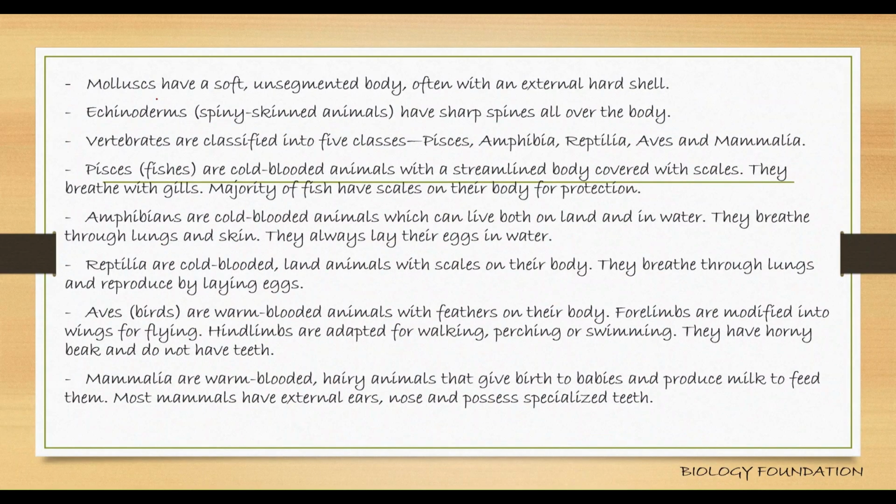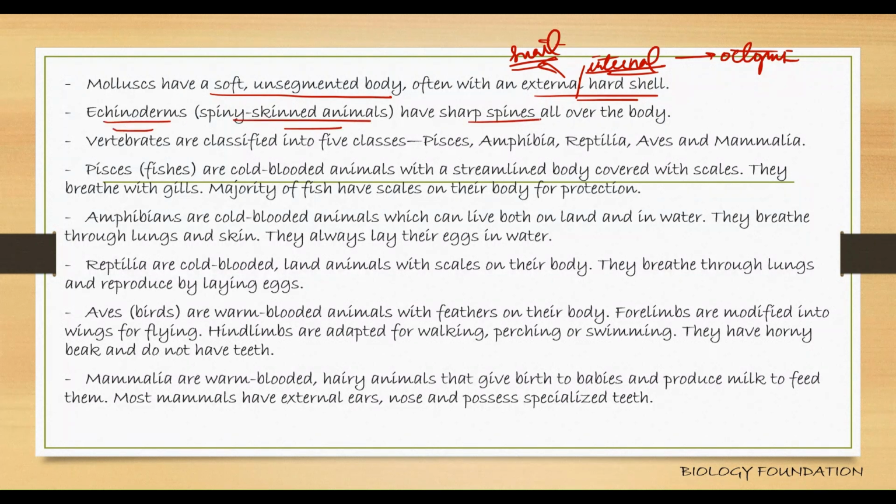Coming to mollusks, these have shells, therefore they are called shelled organisms. They have a soft, unsegmented body with a hard shell. Either it can be external or internal shell. Now if you see octopus, it has an internal shell. Okay, but some, like your snails, they have an external coiled shell, right? Echinoderms, these are spinous scaled animals. They have sharp spines like starfish, okay, or the brittle star, sea cucumbers, the sand dollars. They all come under echinoderms.